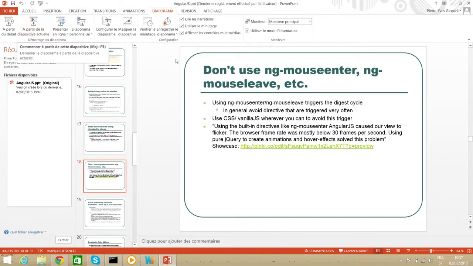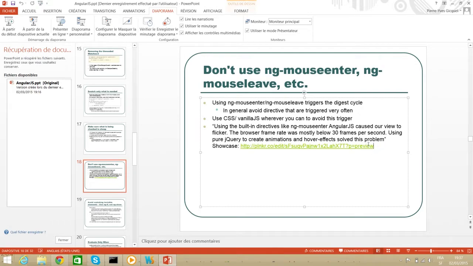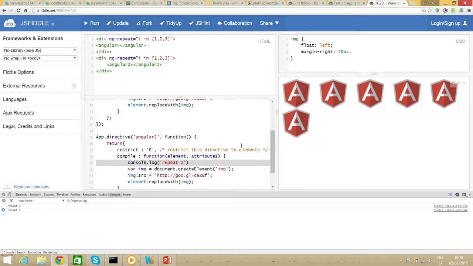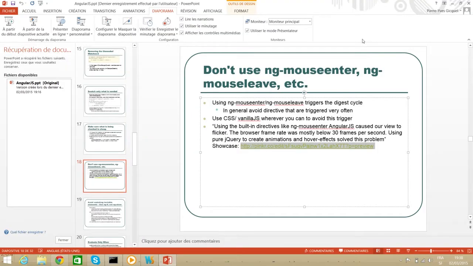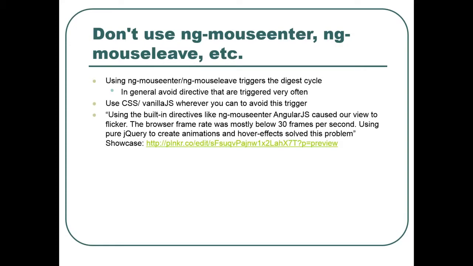So here we have a plunker, so it might not actually work.